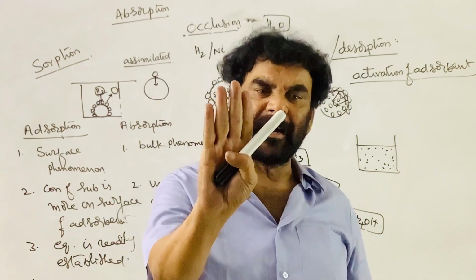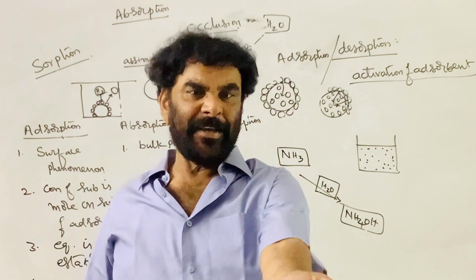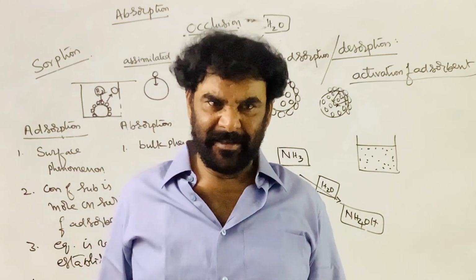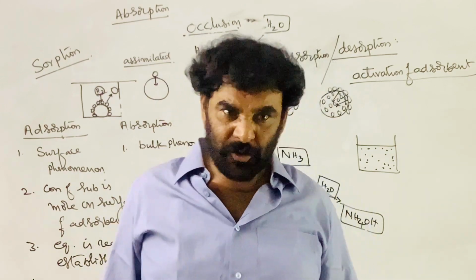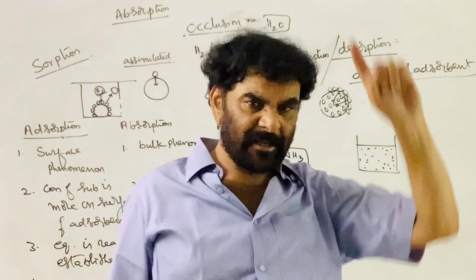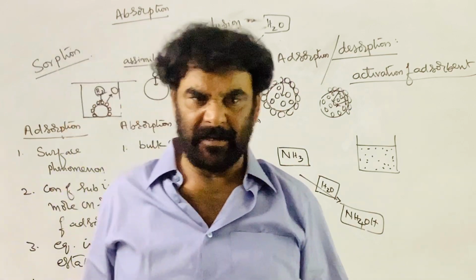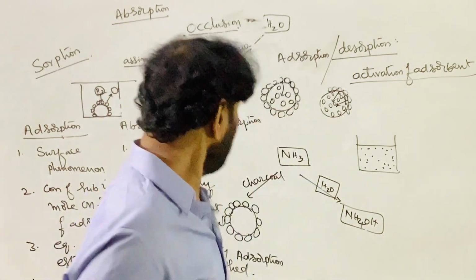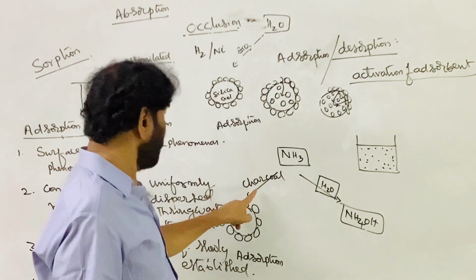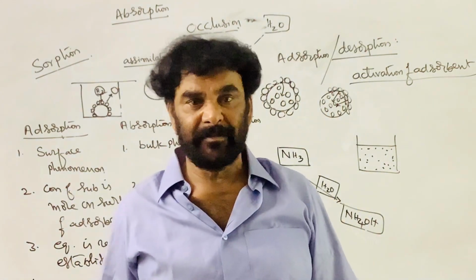These things are considered impurities. So now the surface is not available. What do you have to do? You should clean the surface. The surface should not be occupied by any foreign particles like oxygen and nitrogen. That's why, whenever we say charcoal, we say activated charcoal.